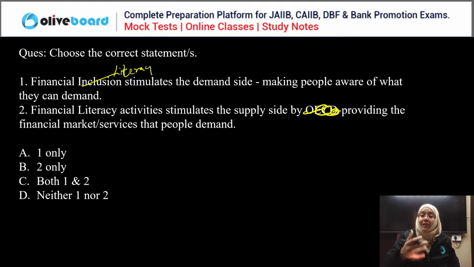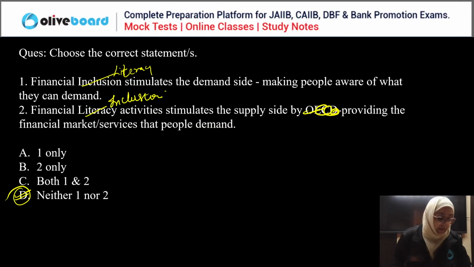So literacy stimulates your demand side, making you aware of what you can demand. Then comes the role of financial inclusion, which provides supply for meeting that demand, right? So if we talk about the correct answer, neither one nor two is the correct statement. Neither one nor two is the correct statement, everyone. Done. Clear? D is the correct answer, everyone.